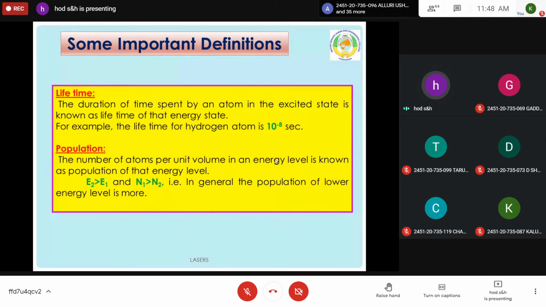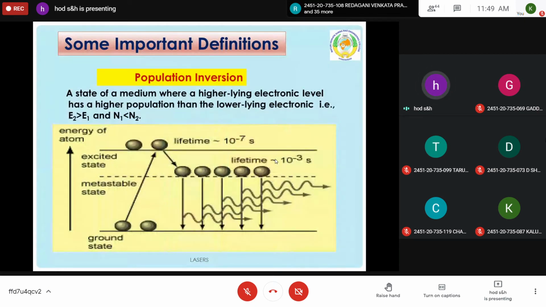The population is defined as the number of atoms per unit volume in an energy level. In general conditions, more atoms or particles are available in the lower energy state. So E2 is greater than E1, where E1 refers to the lower energy state and E2 refers to the higher energy state, and N1 is greater than N2. That means more atoms are available in the lower energy state than in the excited state. But making the number of atoms more in the higher energy state is called population inversion. So you should remember this definition.